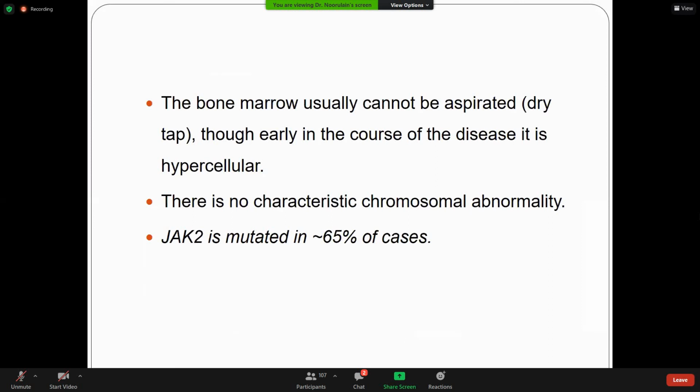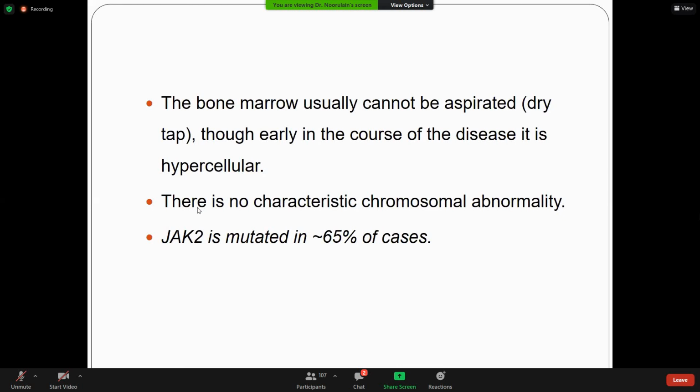Usually the marrow cannot be aspirated because there is fibrosis, and in early stages of the disease the marrow is hypercellular, and there is no characteristic chromosomal abnormality seen in myelofibrosis. Wait for 2 minutes. I will give you the answer at the end of the lecture.